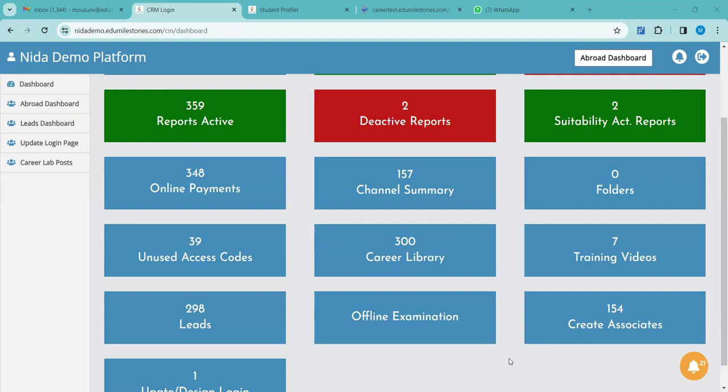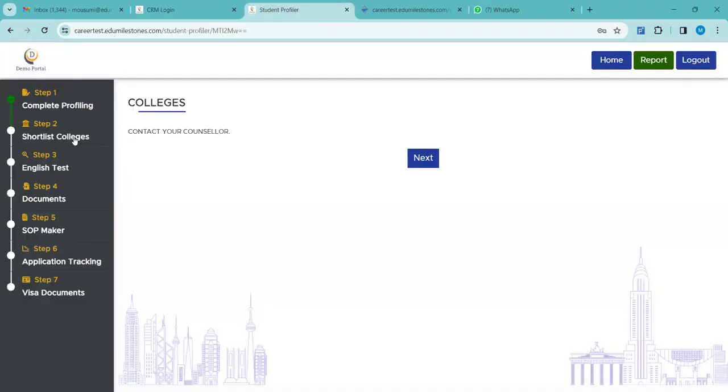Once the student's link is provided to the student, they will do the profiling and fill in the information. Then the next step is college shortlisting. Our college shortlisting is full of filters and information. It is a huge amount of data in the CRM. So it is better not to keep it open for students, because if you give access to the shortlist college page, I don't think they will feel the need to come back to you for any help.